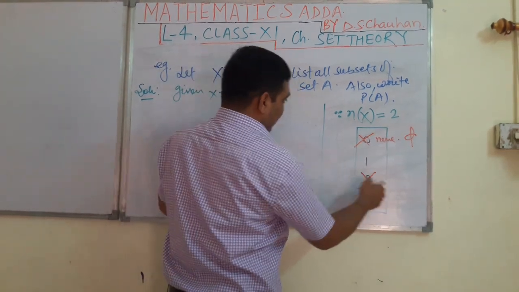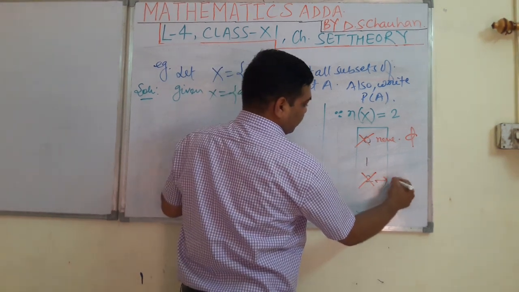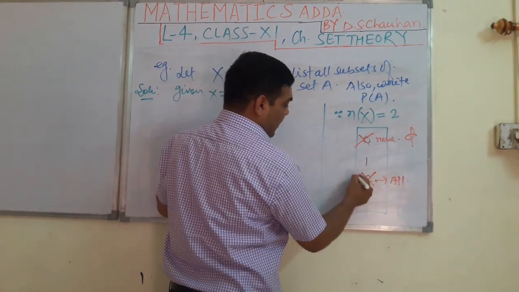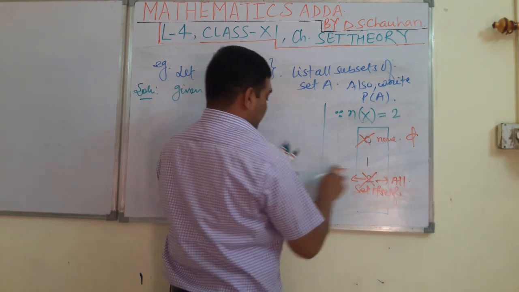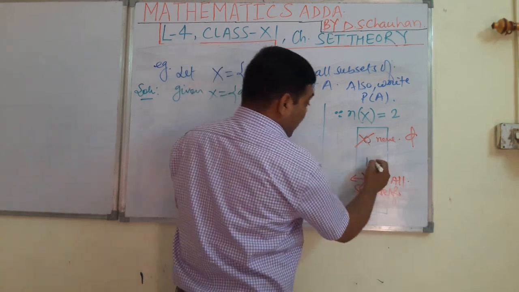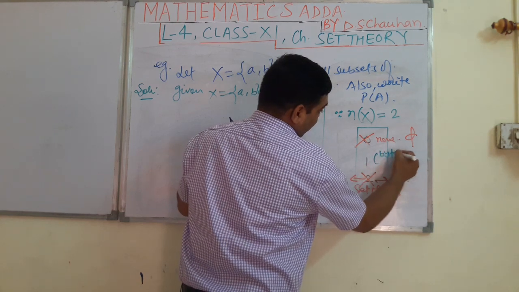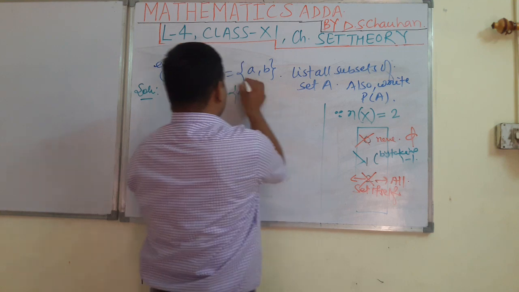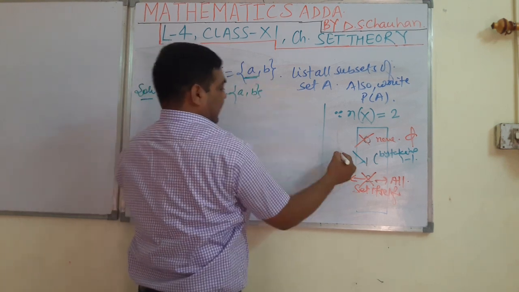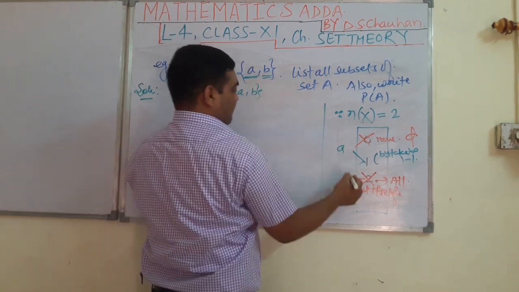And 2 means all. So here what will come? The set itself. Now by taking 1, what will you get, students? Once you will get A, another time you will get B.